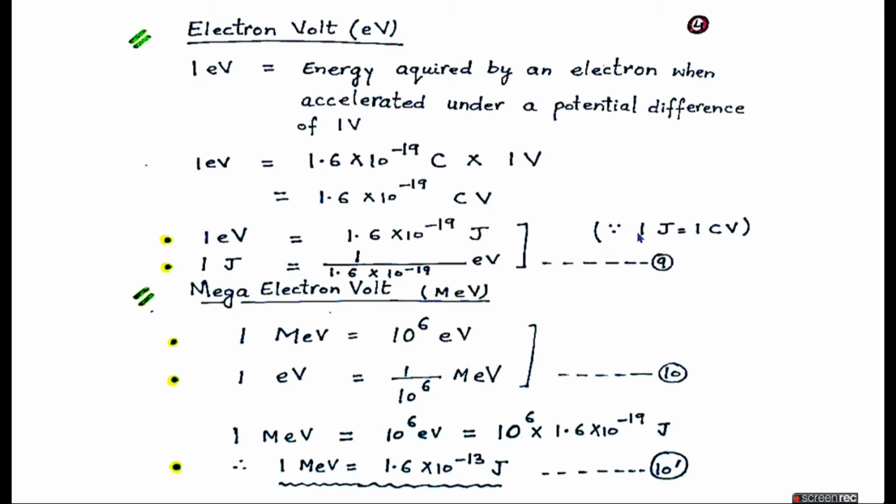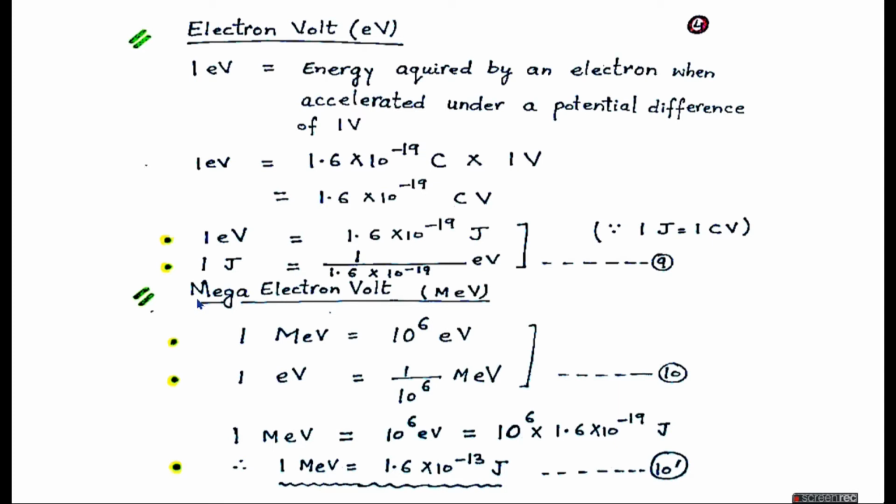But we know that 1 joule is equal to 1 coulomb multiplied by 1 volt. So 1 electron volt becomes 1.6 into 10 raised to power minus 19 joule, where CV is replaced by J, the joule. Or we can say that 1 joule of energy is equivalent to 1 divided by 1.6 into 10 raised to power minus 19 electron volt.